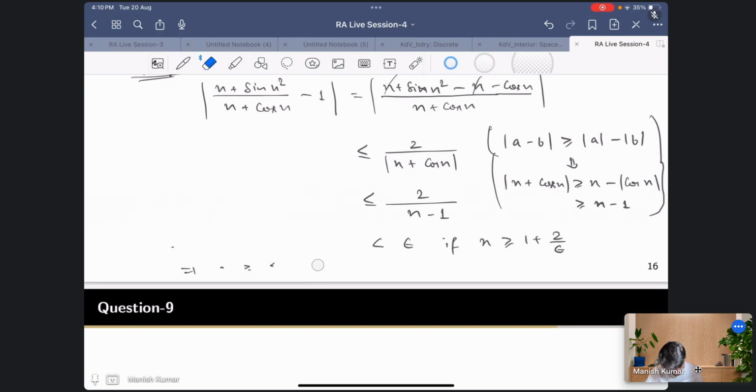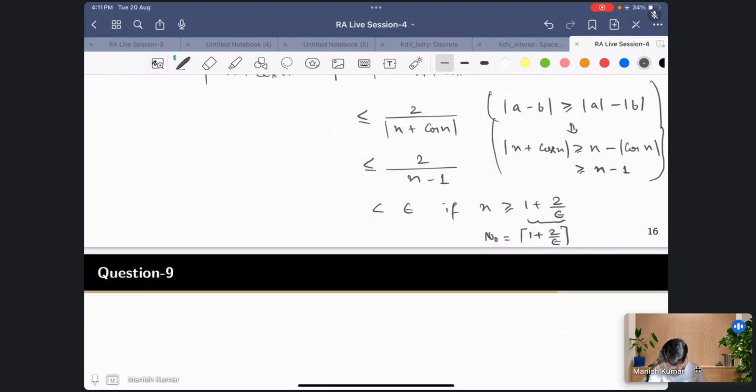Okay, so this is not the n naught, but n naught would be just an integer, a natural number, greater than this. How should I write? So n naught will be just the ceiling function, right? So 1 plus 2 by epsilon, the integer just greater than this. Okay, so this proves that this limit is going to be 1.